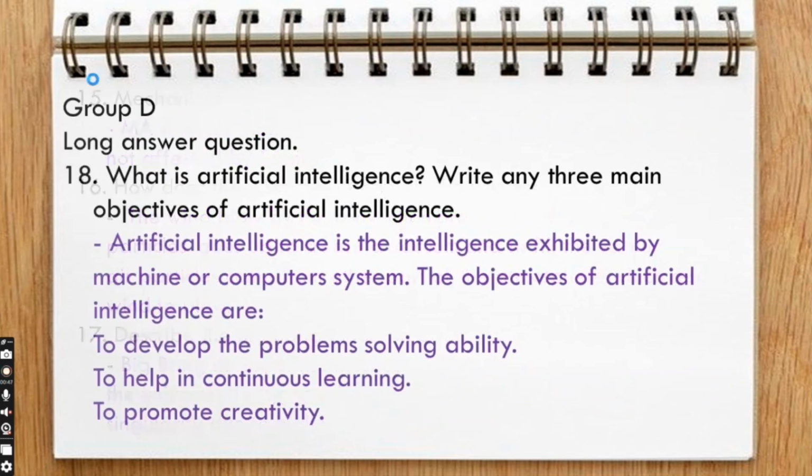Group D. Long answer question. What is artificial intelligence? Write any three main objectives of artificial intelligence. Artificial intelligence is the intelligence exhibited by a machine or computer system. The objectives of artificial intelligence are to develop problem-solving ability, to help in continuous learning, and to promote creativity.